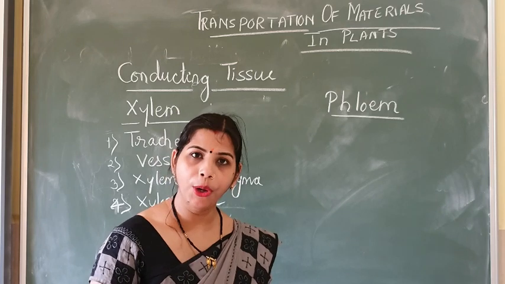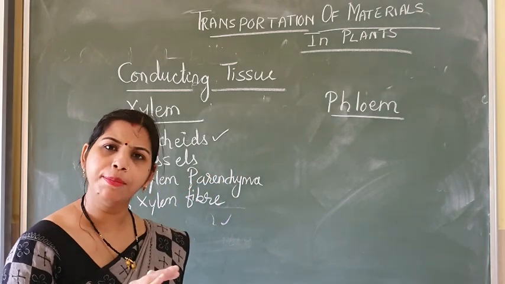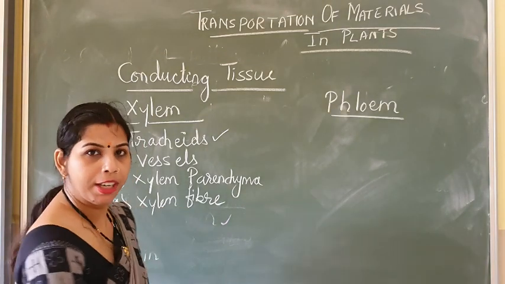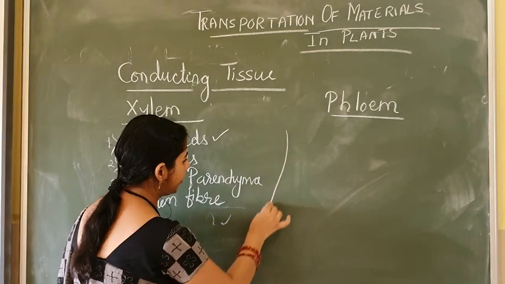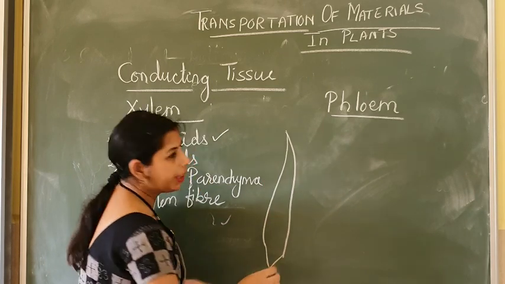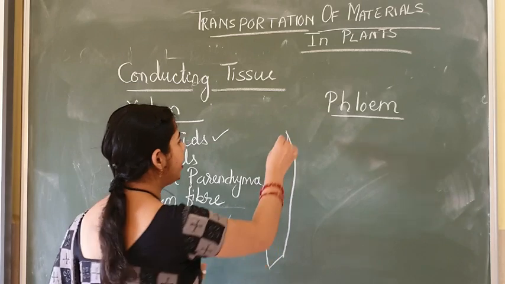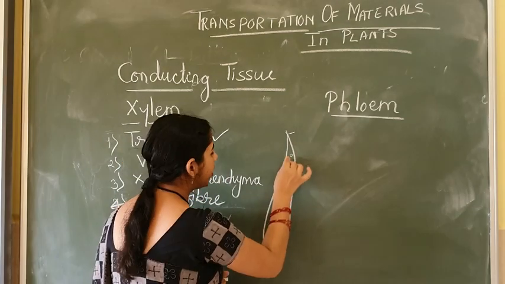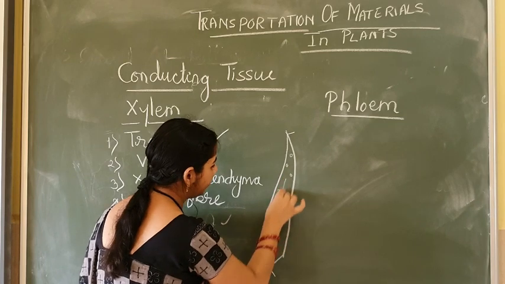They are hollow and dead cells because xylem is mainly made up of dead cells. If you want to see the structure roughly, I am going to draw. It is just like this, with tapering ends, and they have dotted structures like this.